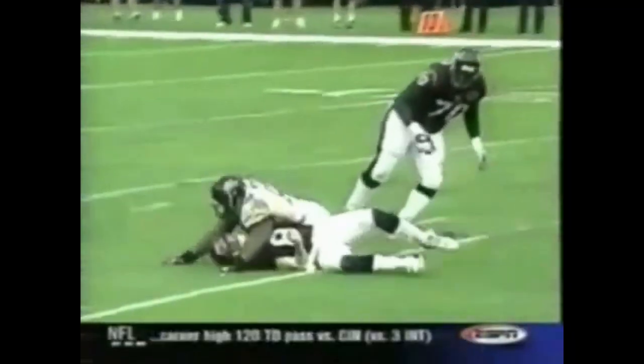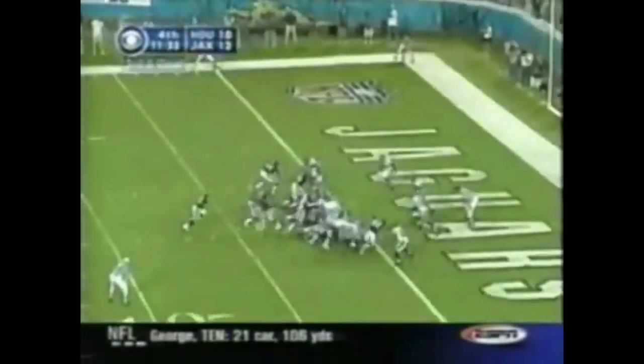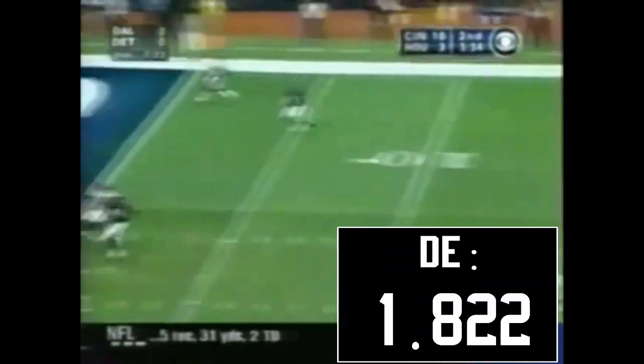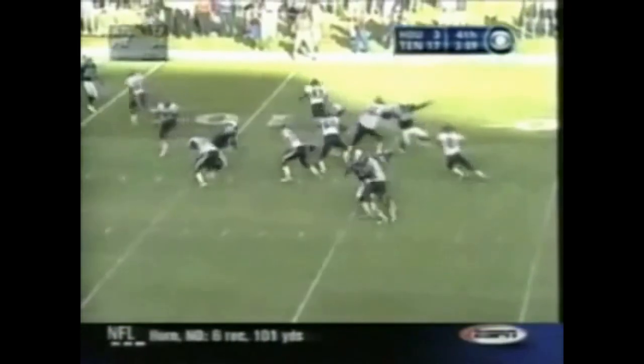Though he also struggled when he was staying upright, throwing 15 interceptions compared to 9 touchdowns. The defense, however, was surprisingly solid, giving up the least amount of yards per game of teams within the dataset for 2002, and having the highest rated defensive efficiency score as well for that data. If only they had a proper offensive line to go with that defense, who knows what the Texans could have looked like in the early years.